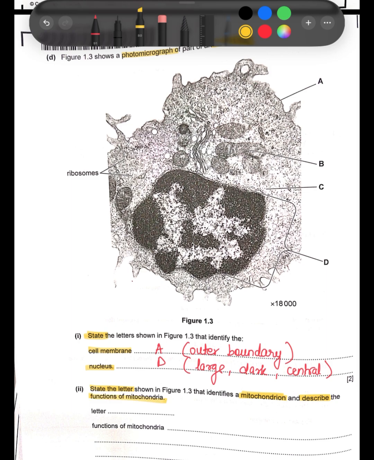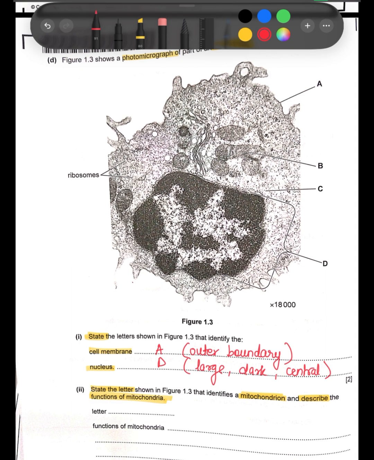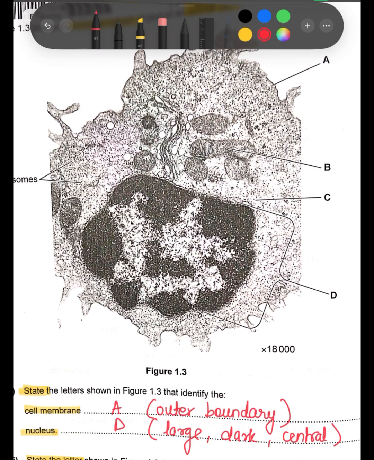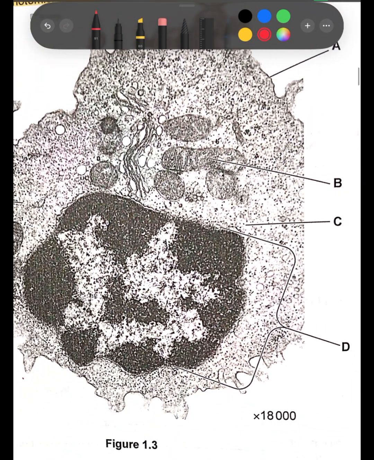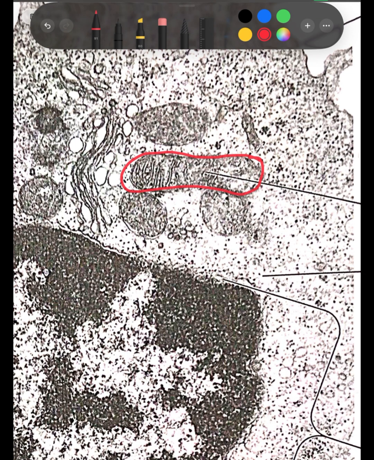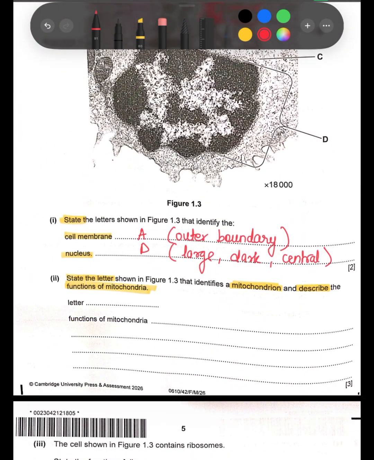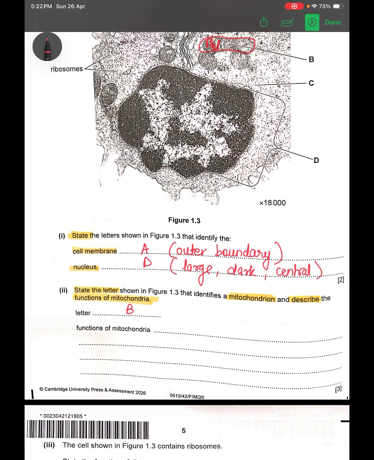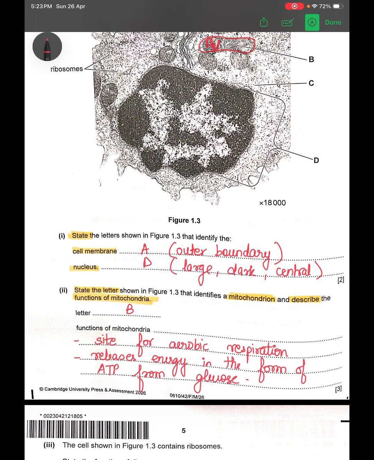the functions of mitochondria. Now if you look closely at the diagram, you will understand that B is your mitochondria since you see these foldings that are inside. Okay, so you're going to write letter B. You need to write down the functions of mitochondria. The functions of mitochondria: it is the site for aerobic respiration and it releases energy in the form of ATP